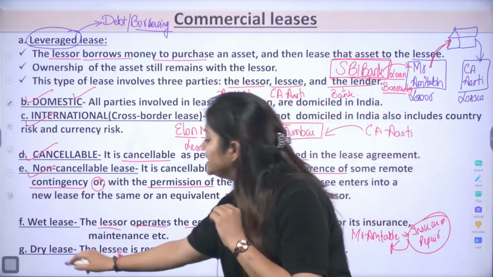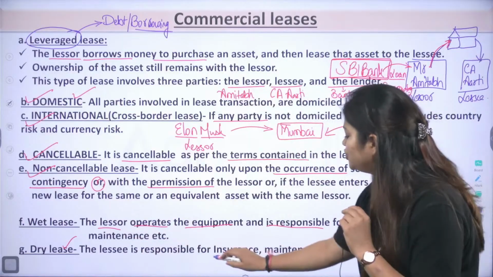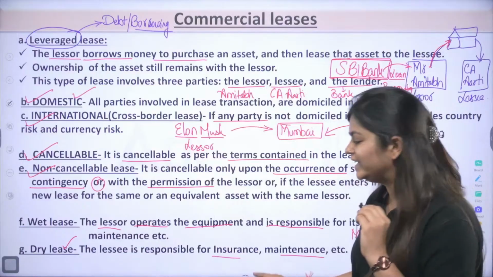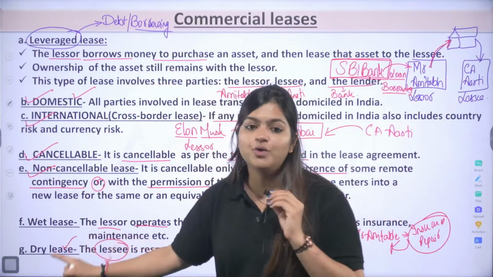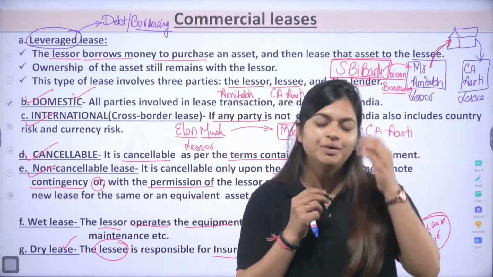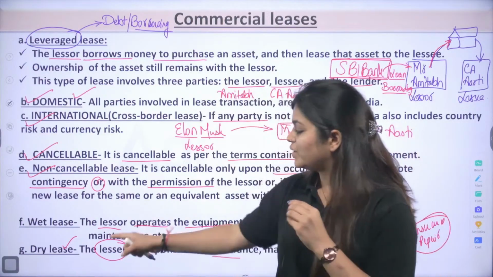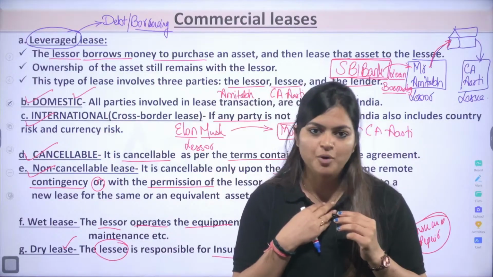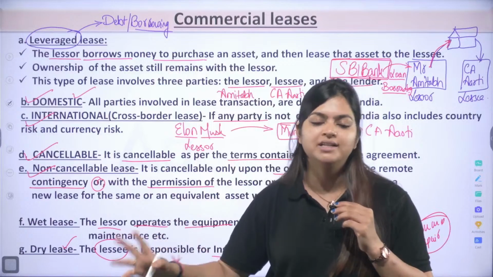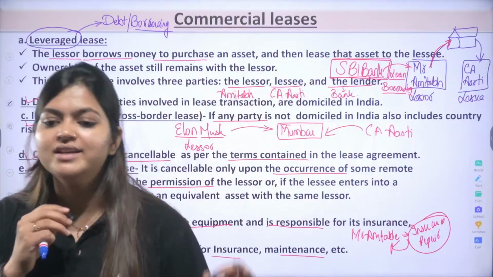But in case of dry lease, things are going to be opposite. Here, all your insurance, maintenance, etc. Who will be responsible for these activities? Your lessee. Means under dry lease, I am the one responsible for maintenance, repairs, everything. But in wet lease, owners are responsible for maintenance, insurance, everything. So these are a few commercial leases.